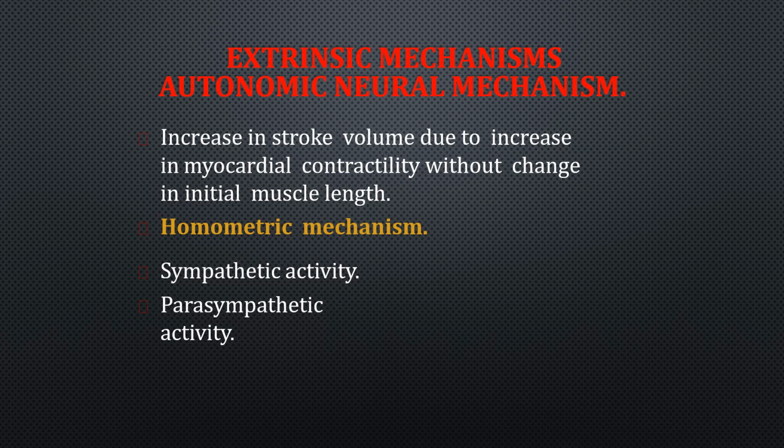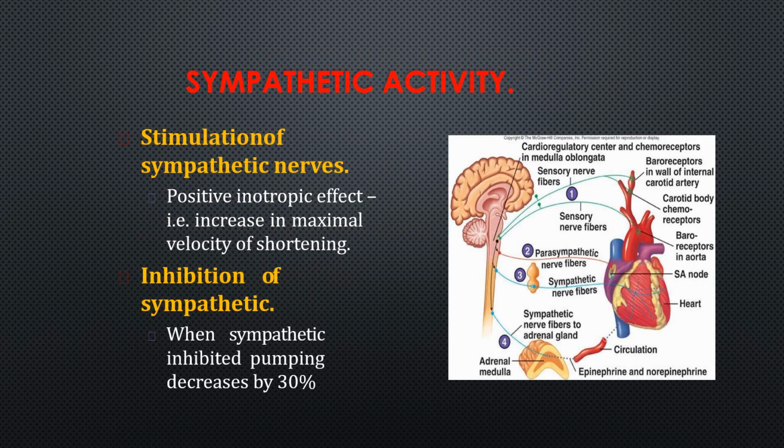So how do the sympathetic and parasympathetic affect the cardiac output? The sympathetic stimulation causes a positive inotropic effect, that is an increase in maximal velocity of shortening, in terms of cardiac muscle.